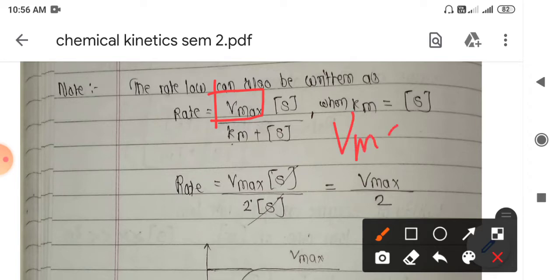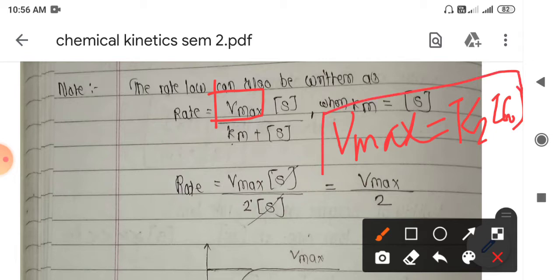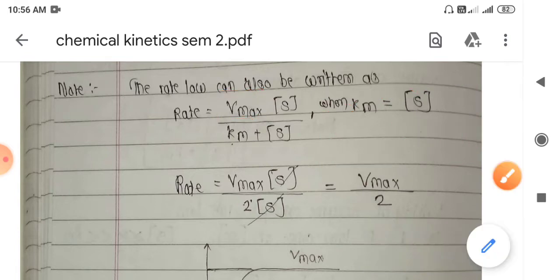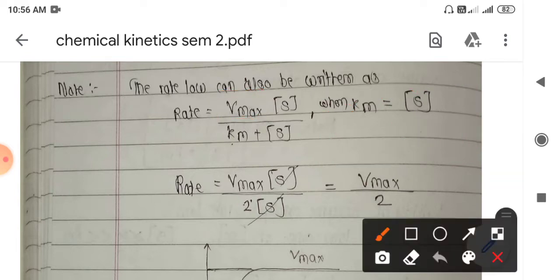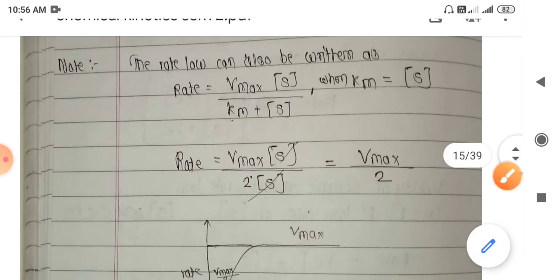Vmax has the value K2 into E0. Sometimes you may be asked to calculate the maximum rate of a given reaction. So the maximum rate is K2 into E0.